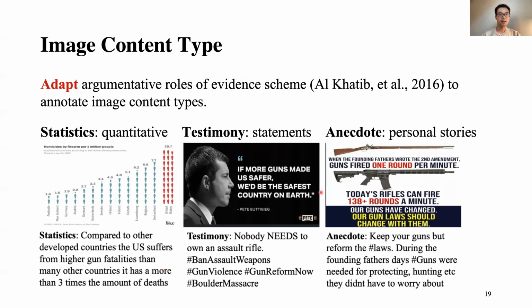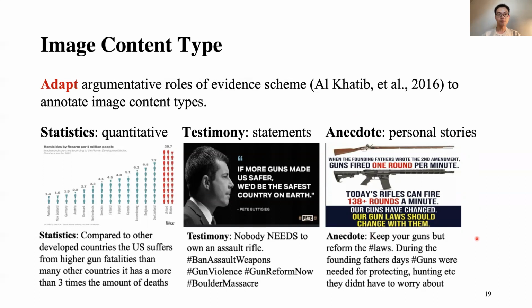The testimony shows a congressman's quote, "If more guns made us safer, we would be the safest country on earth," which increased the persuasiveness of this tweet. The anecdote describes personal stories. In the example, the image has two stories.